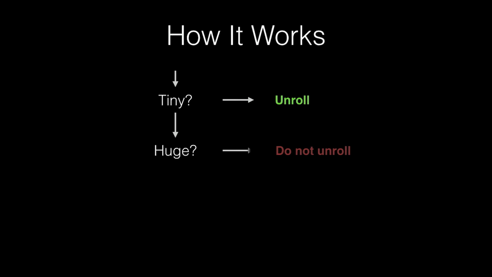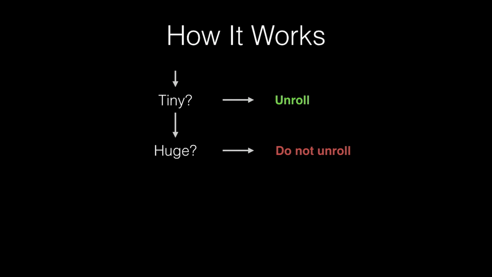Let's see. First we want to check if we actually can unroll this loop without any analysis at all. So if this is tiny, we don't need this at all. And that's actually the first and the last step that we had before this new heuristic in LLVM. So if the loop is tiny, we unroll. Otherwise, we do not. But now we added a few steps to this logic. So instead of giving up on a loop, we next check if the loop is huge. And if it is huge, we give up on it.